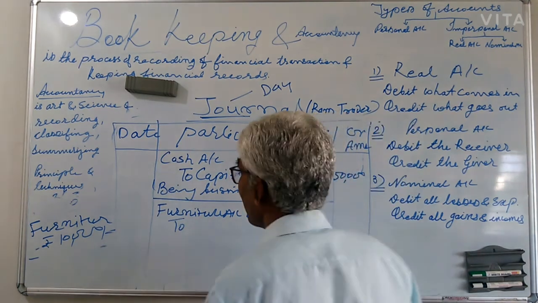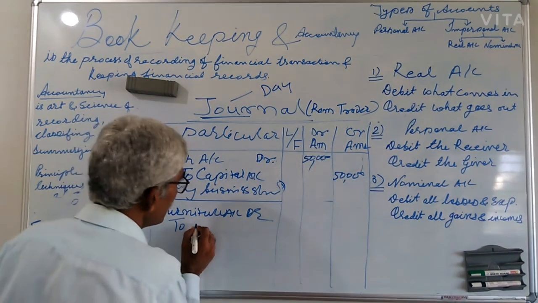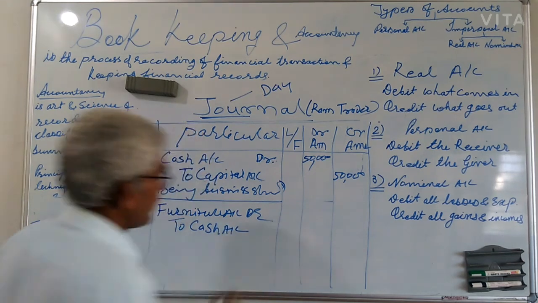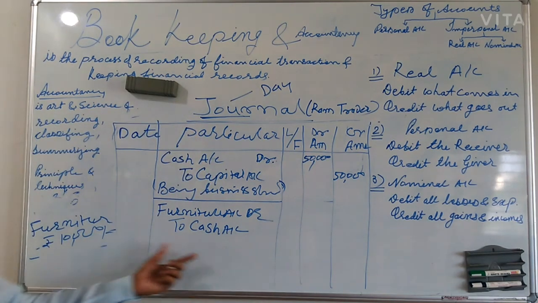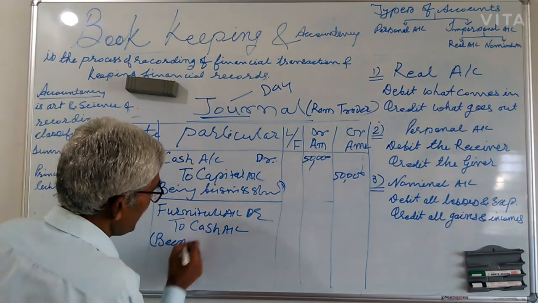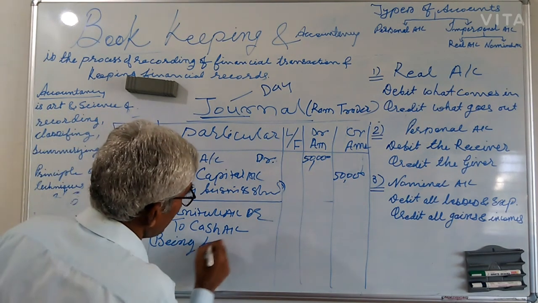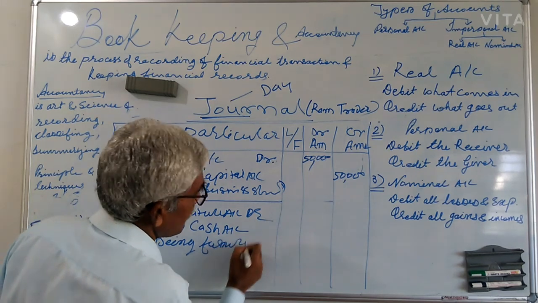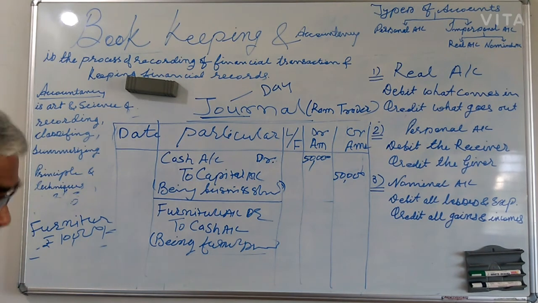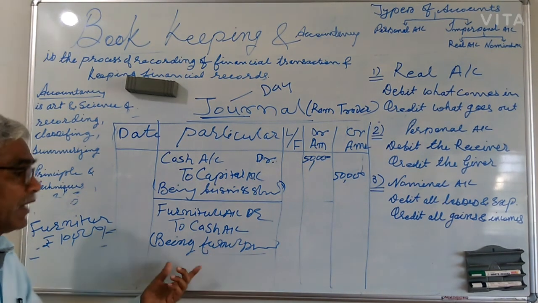Cash goes out from my business. So to cash account. That is very important. And pass the narration, being furniture purchased. There is a need for an explanation of the entry.